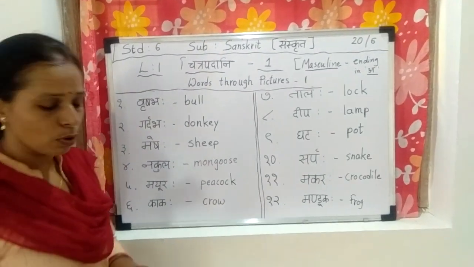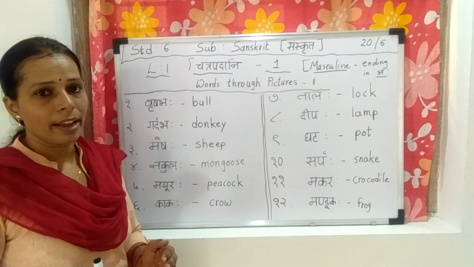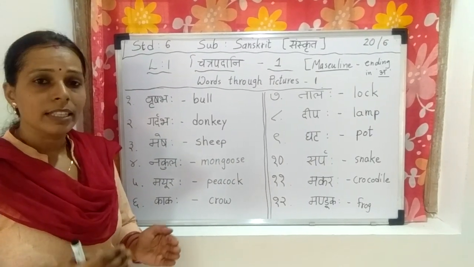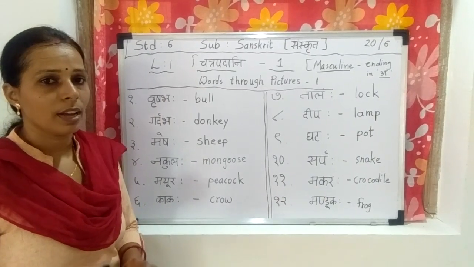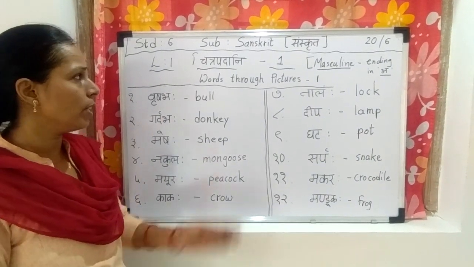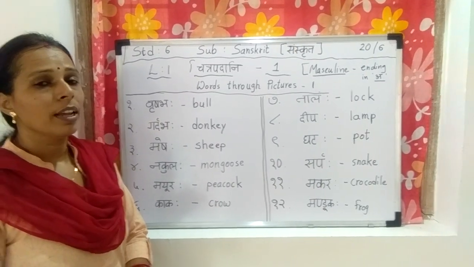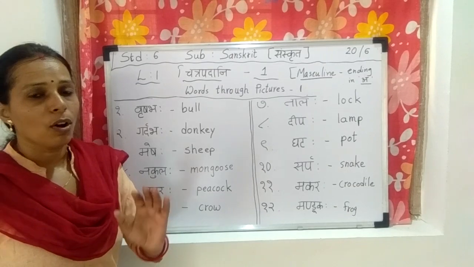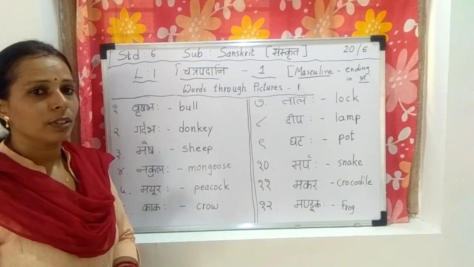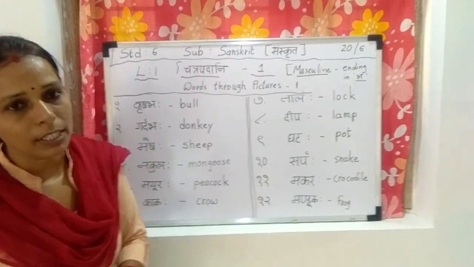In your textbook there are some pictures given and then Sanskrit words. Pictures with words are given in Chitrapadani 1, 2, 3 and 4. You have to understand the Sanskrit meaning of the pictures. First of all, let's learn from the textbook.